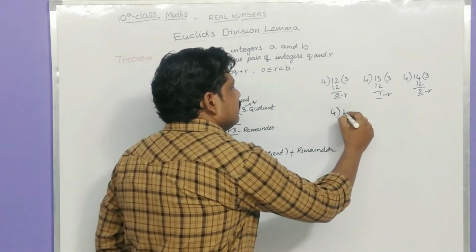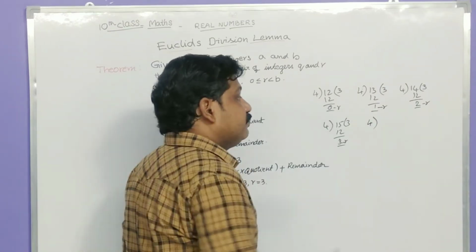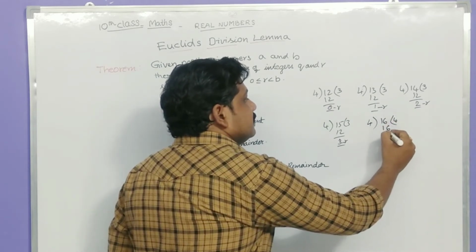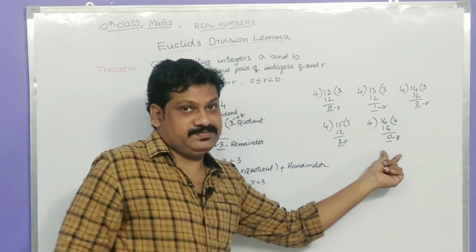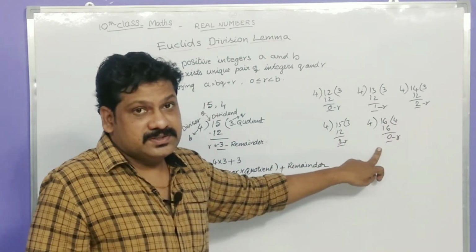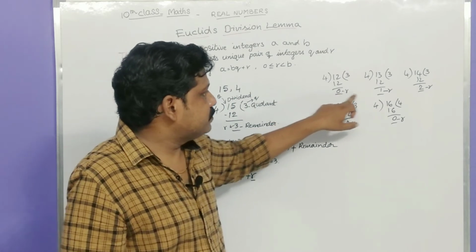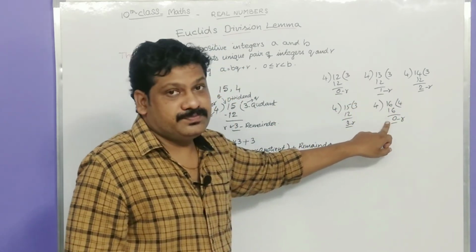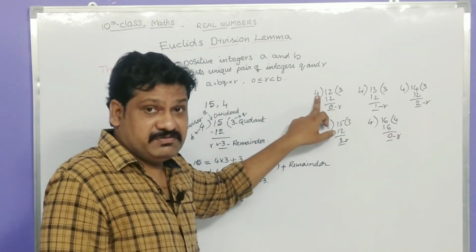And if we divide 15 with 4, we get remainder 3. And if we divide 16 with 4, we get remainder 0. So by all these examples, we can see that the remainder value is 0, 1, 2, 3 and again it comes 0. The remainder value cannot exceed the value of the divisor.